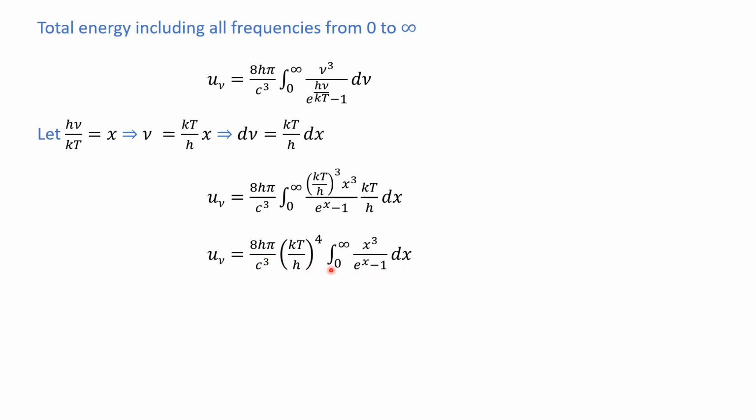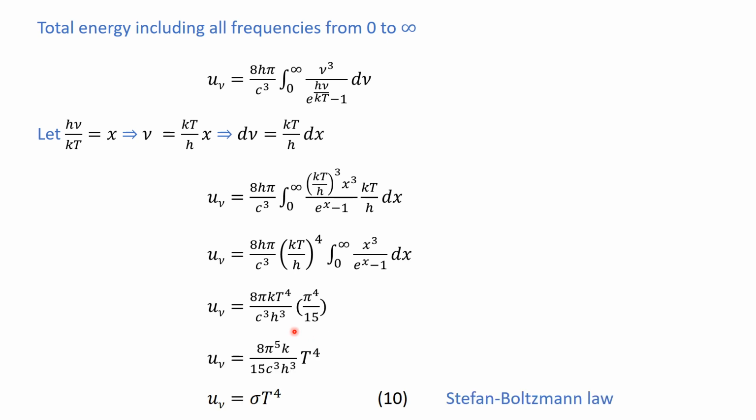Now you remember this integral from when we were talking about the specific heat in the Debye theory. So this is equal to pi to the power 4 divided by 15. So if we rearrange this equation, we are here at equation number 10, which is known as the Stefan-Boltzmann law, and this sigma, which is equal to this one, is known as the Stefan-Boltzmann constant.